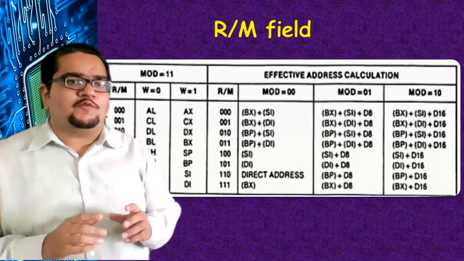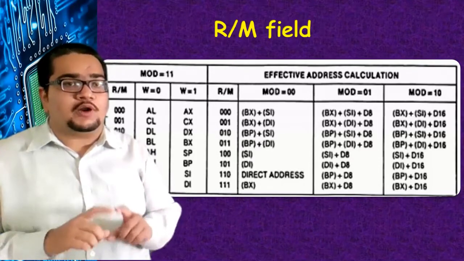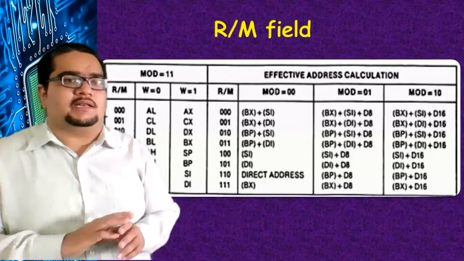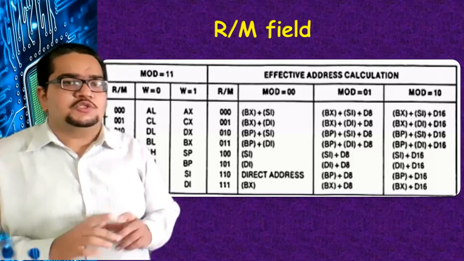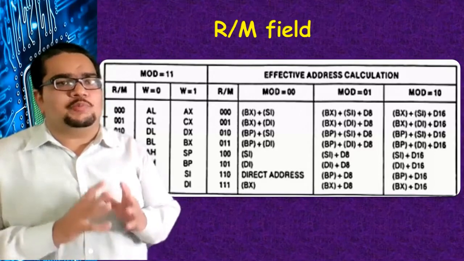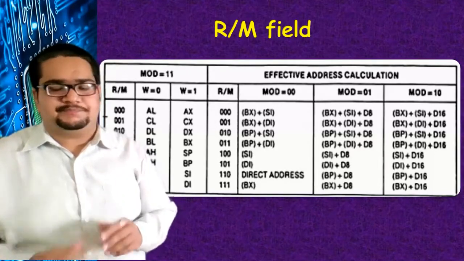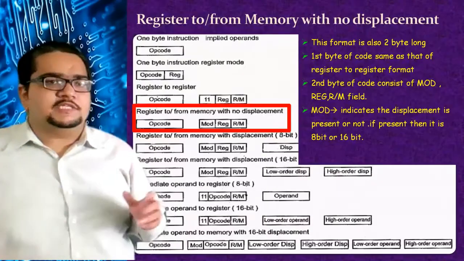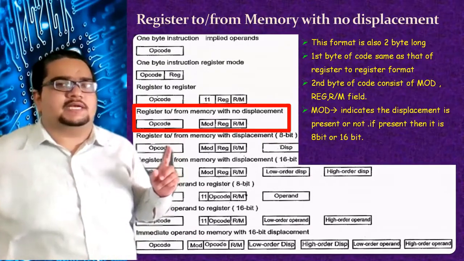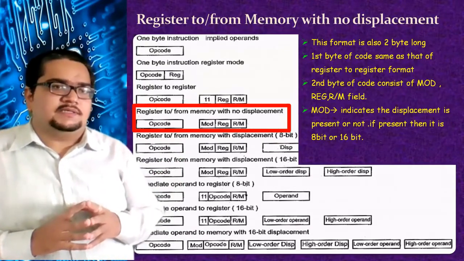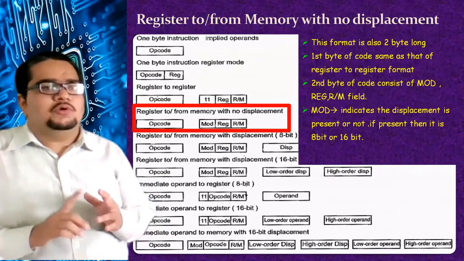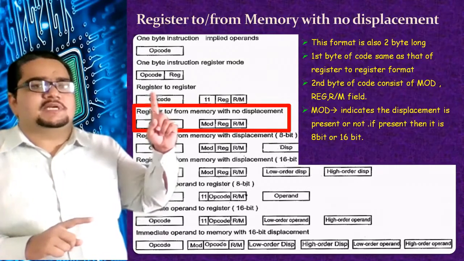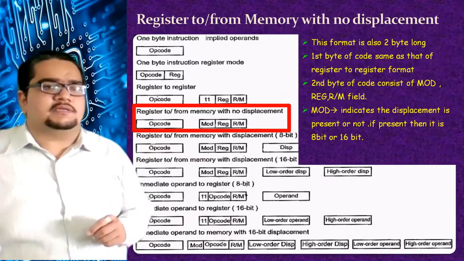So when 1, 2, 3, 4 is given in brackets, the data content at that 1234 address will be taken and not the 1234 itself. So brackets around anything indicate an address. So the r/m field in this particular instruction format will be a memory address, because here the mode can be 00, 01, 10, and obviously when it becomes 11, it becomes like the previous instruction format, register to register.